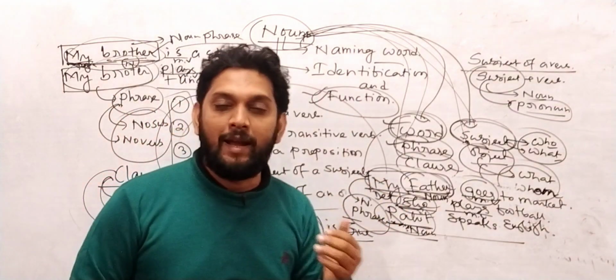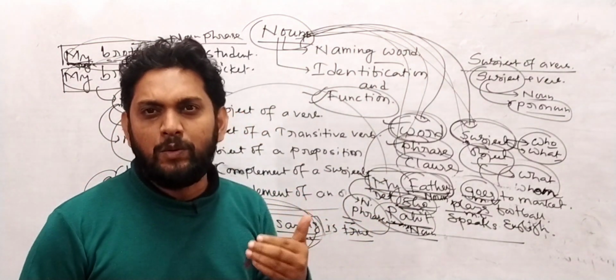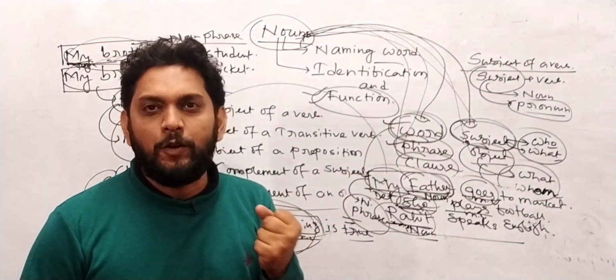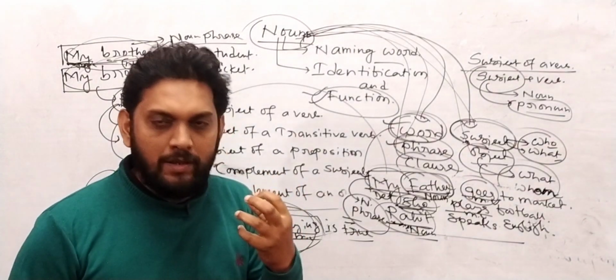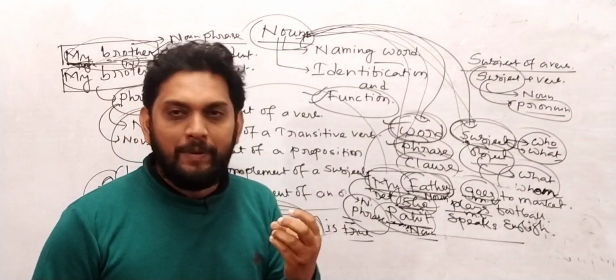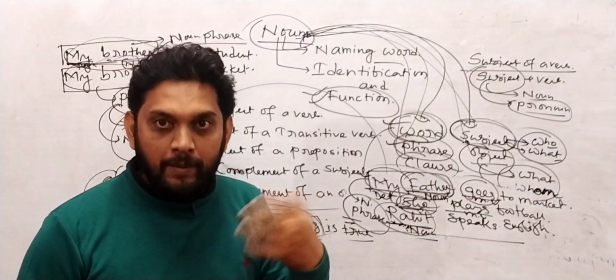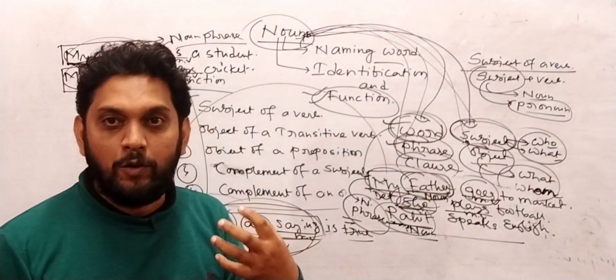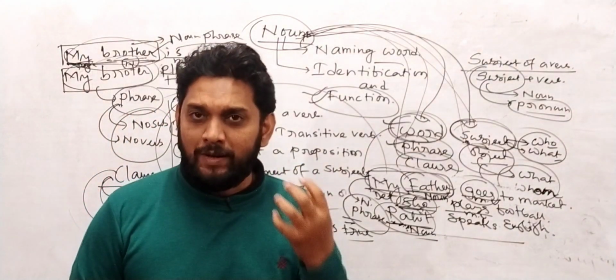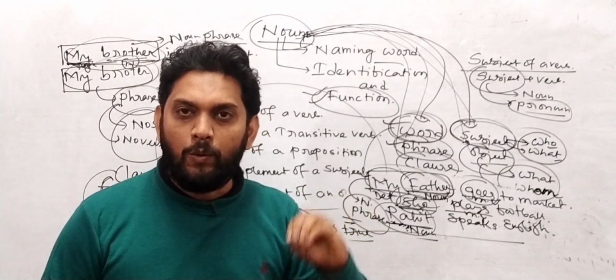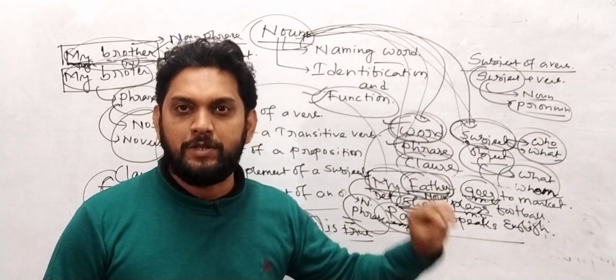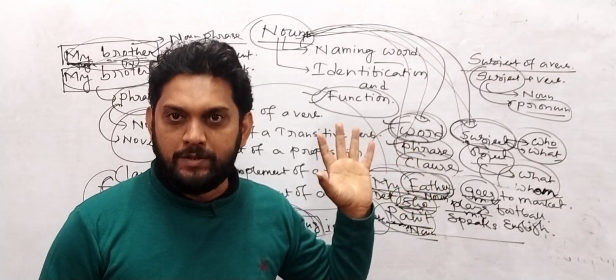And unless and until you have any idea about the function of a noun, you cannot grab a great opportunity in your upcoming and forthcoming life. That is the reason we need to understand the noun part very deeply, and we need to go all in. And whenever we study very deeply, then we can have a lot of understanding about the noun. And whenever you grab the noun, then all the other parts of speech will become very easy for all of us.